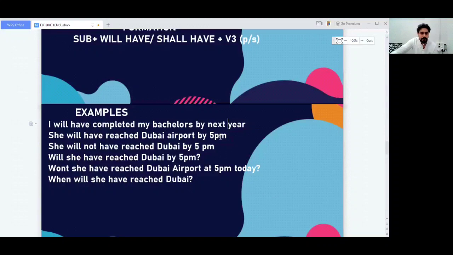She will have reached Dubai airport by 5 p.m., which means she has already left. She has boarded, and the flight has already taken off, and she's flying now at the moment. And we say that, yeah, she will have reached Dubai airport by 5 p.m. So, future perfect. She will not have reached Dubai by 5 p.m.